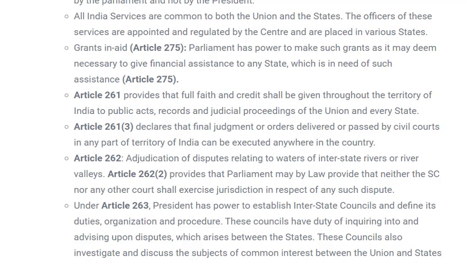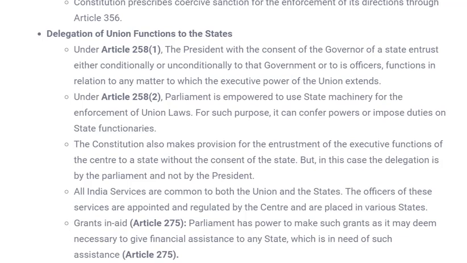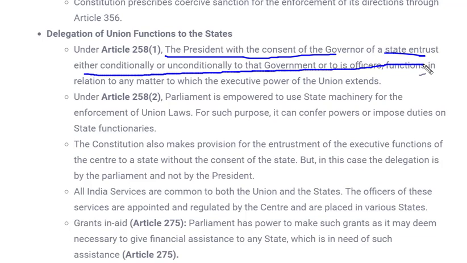Now coming to previous articles, let's see what the other articles say. In Article 258 clause 1, the President, with the consent of the governor of a state, entrusts either conditionally or unconditionally to that government the function in relation to any matter of executive power of the union extent. This is also very simple. So in case any power or laws have to be implemented in a state, the President can ask consent from the governor.